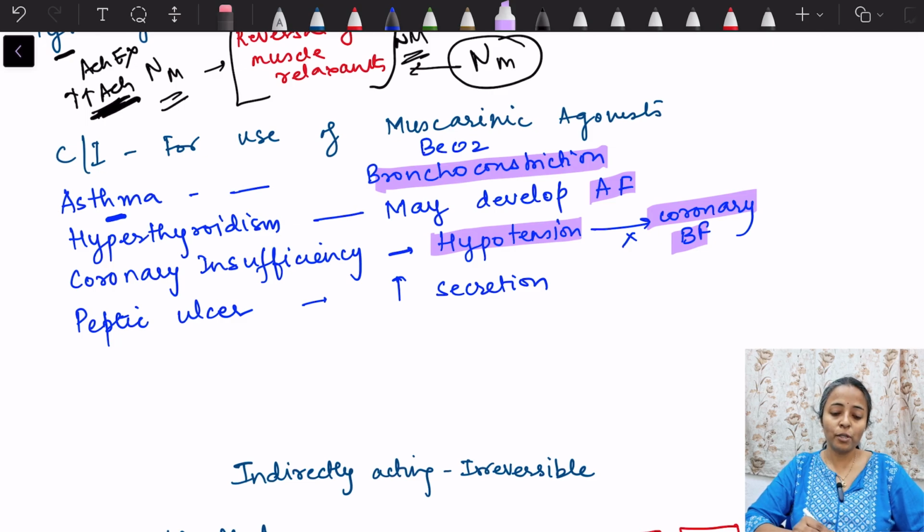Then they should not be used in peptic ulcer, acid peptic disease, because they are causing increase in secretion of all the secretions of the body, right? So gastric secretion is also going to increase. So these 4 contraindications you should remember: asthma, hyperthyroidism, coronary insufficiency and peptic ulcer, right?